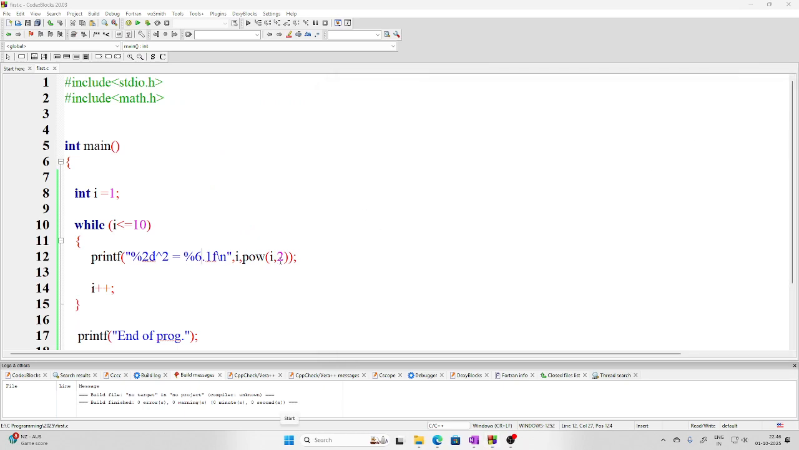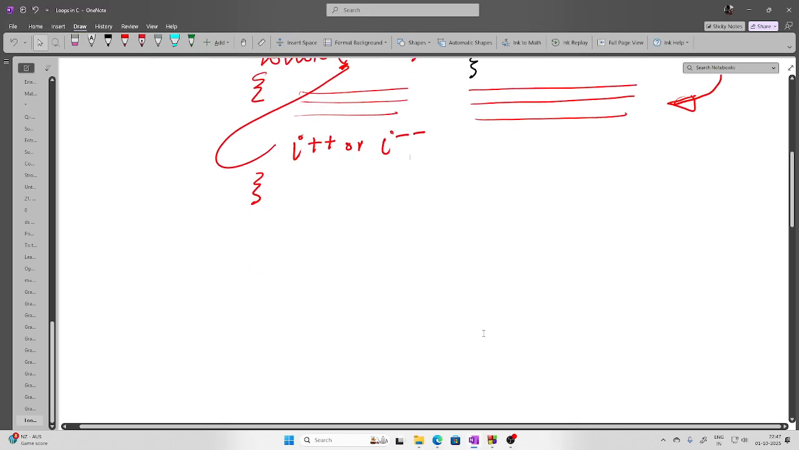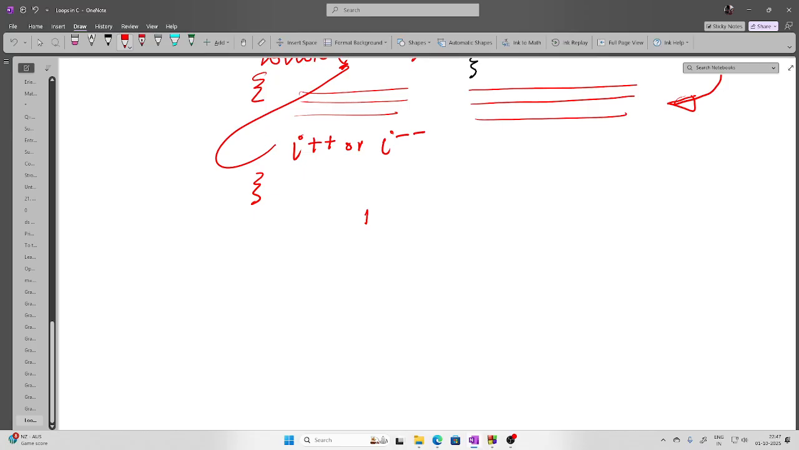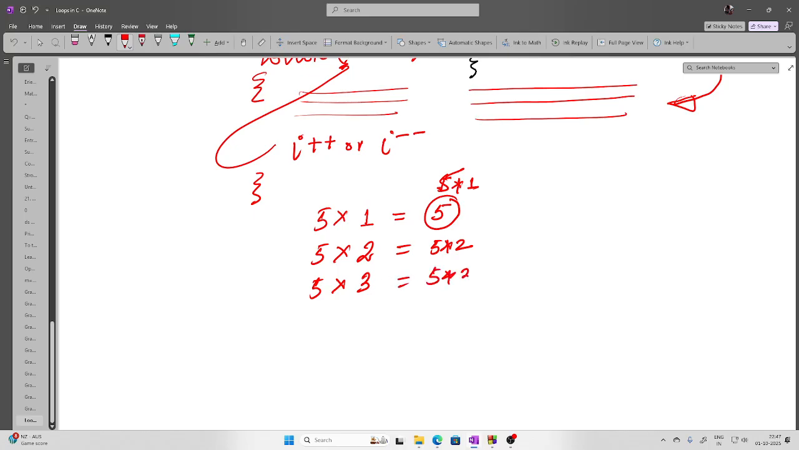Okay. So again, let us take one more program. Let's say I'm interested in printing a table. How to print a table? Let's say I'm interested in printing the table of 5. So 5 times 1 is 5. What is this? This is nothing but 5 into 1. 5 times 2 is nothing but 5 into 2. 5 times 3 is 5 into 3. And 5 times 10 is 5 into 10.